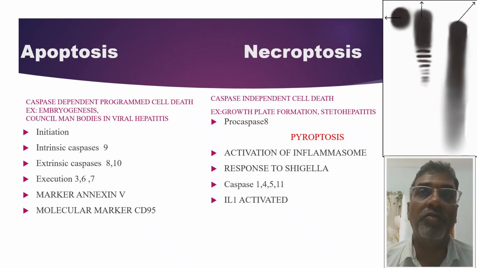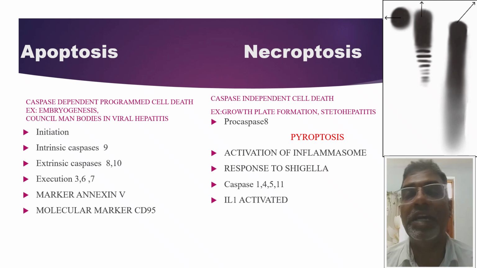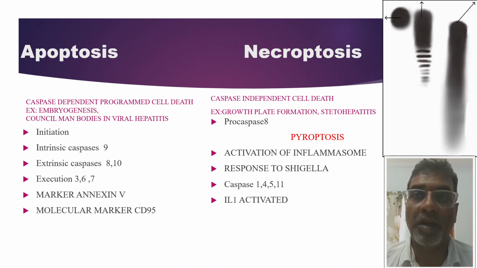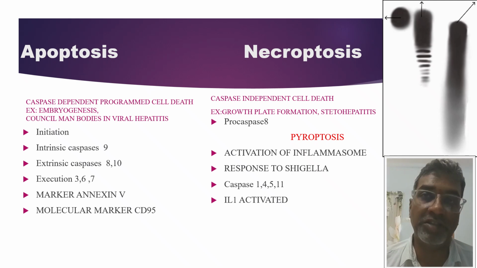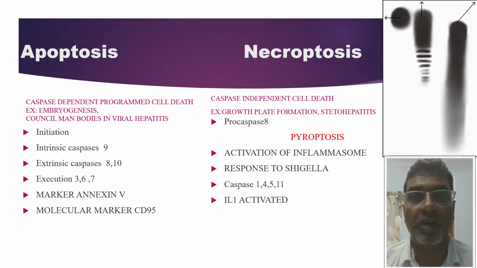In the last video, we discussed necrosis, which is a type of cell death. It is an example of irreversible cell injury. When a cell undergoes injury, even after the removal of the stimulus, if that injury persists or continues, it is irreversible cell injury. And if the cell reverts back to normal after removing the stimulus, then it is reversible cell injury. This everyone knows.